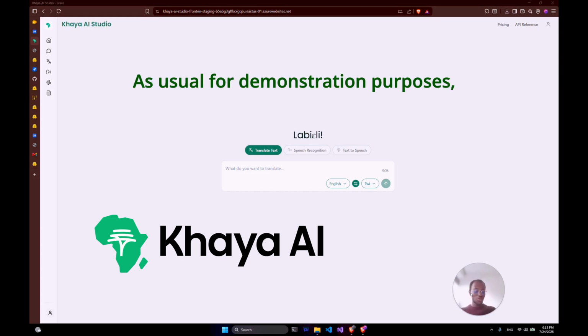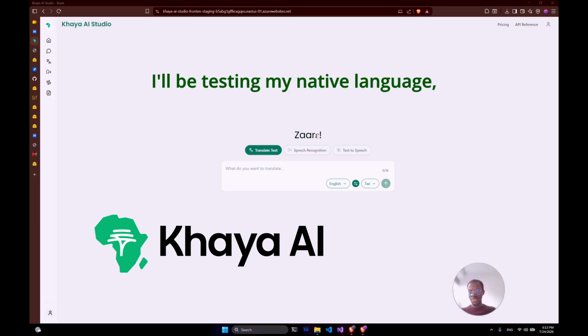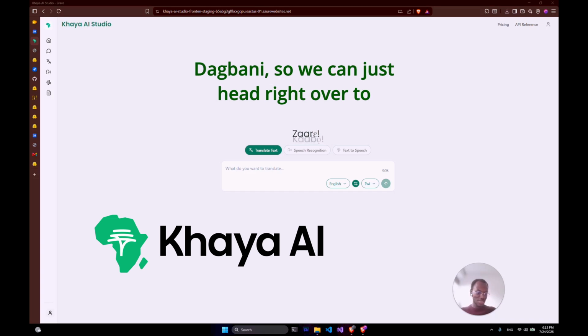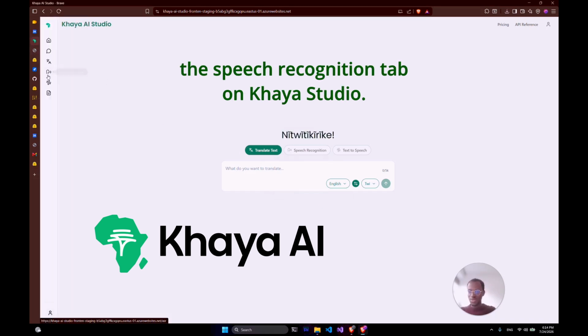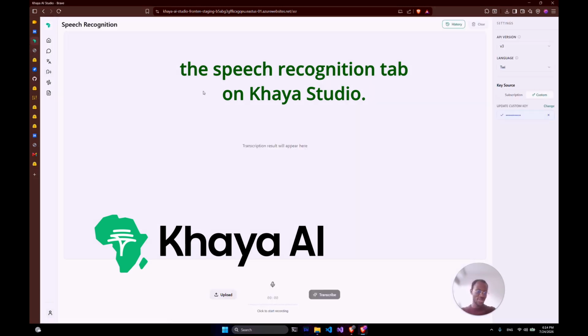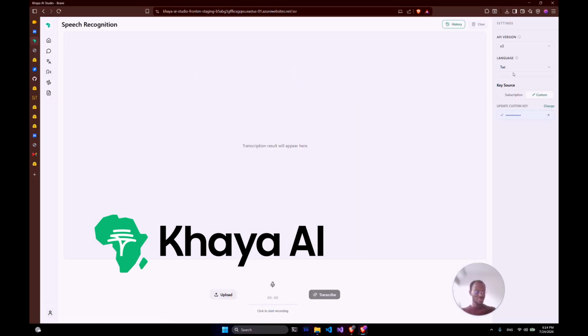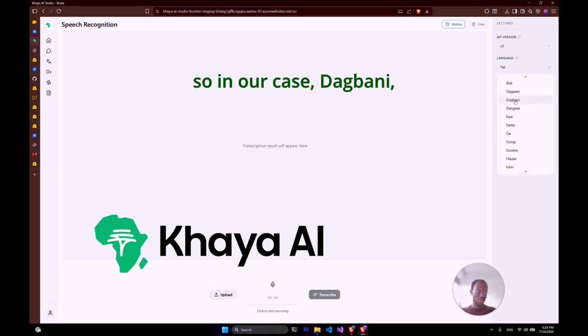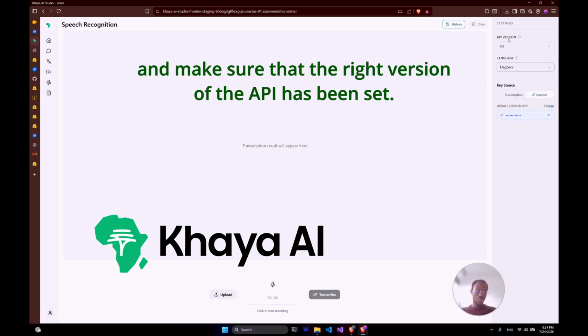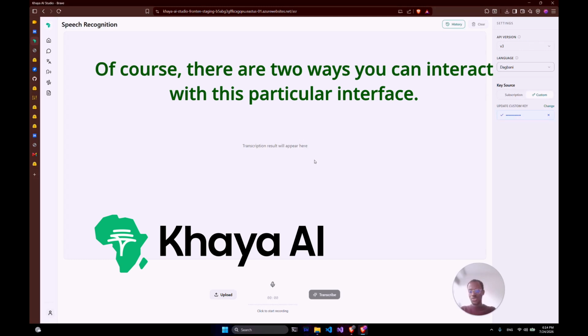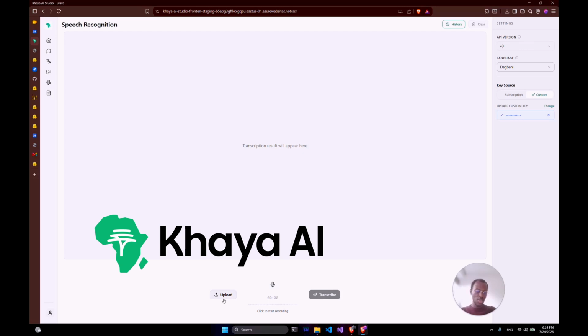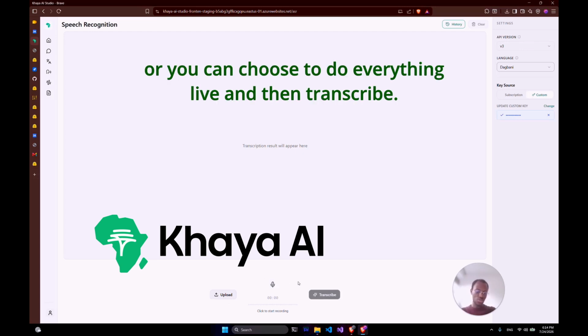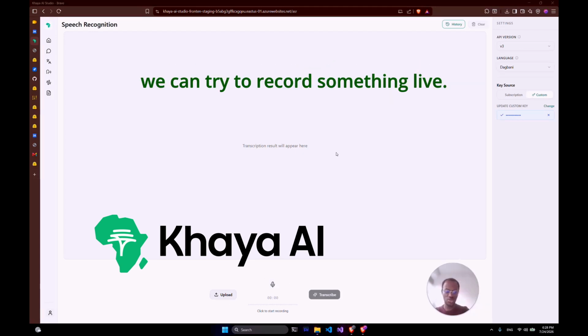So as usual, for demonstration purposes, I'll be testing my native language, Dagbani. So we can just head right over to the speech recognition tab on our Kaya Studio. We make sure to select the right language, so in our case, Dagbani, and make sure that the right version of the API has been set. And of course, there are two ways you can interact with this particular interface. You can either choose to upload a pre-recorded audio file, or you can choose to do everything live and then transcribe. You can try to record something live.